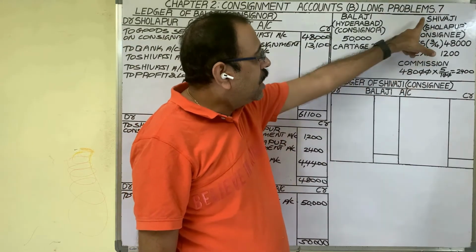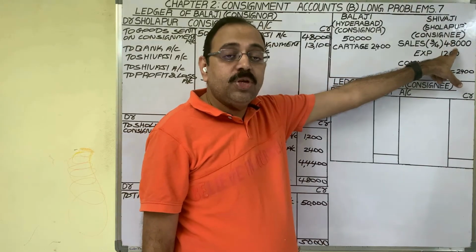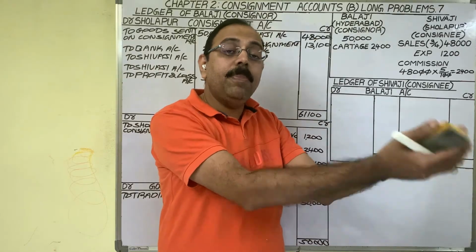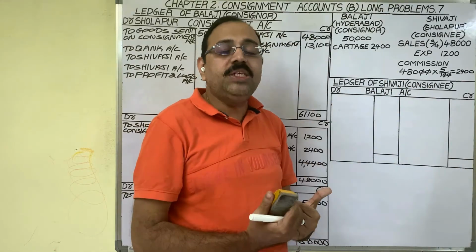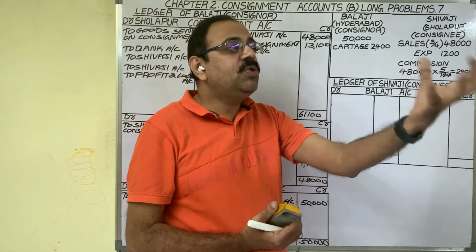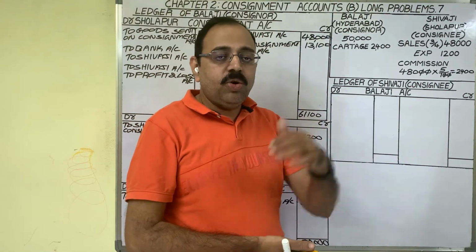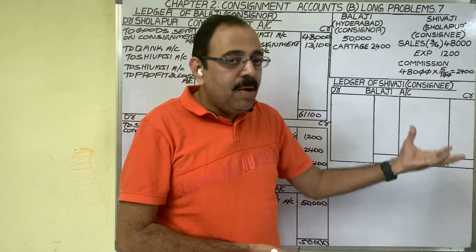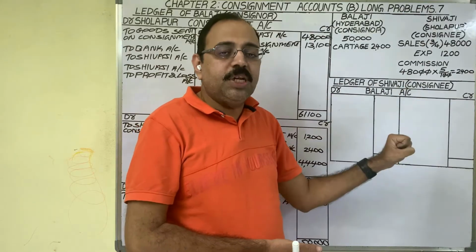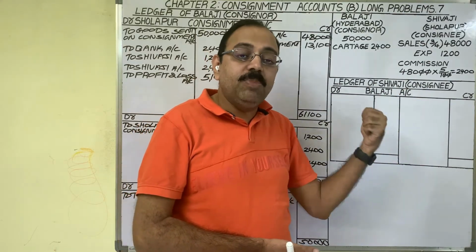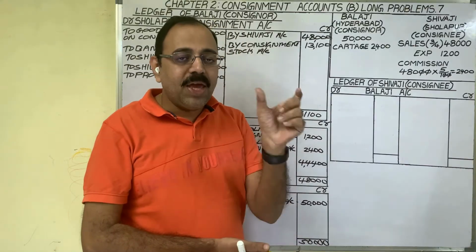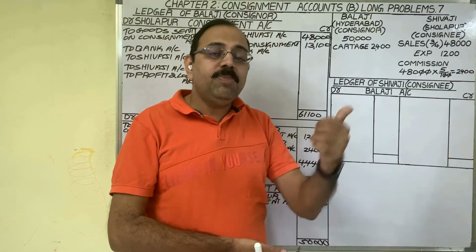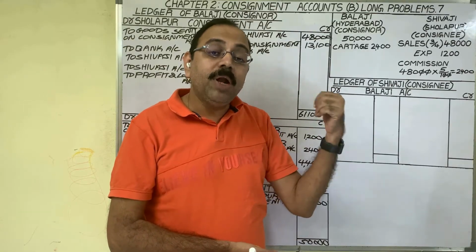Then third one is consignee sold the goods for 48,000 rupees. Assume I am Shivaji. I sold goods. Customer may pay money or he may issue a check. Our assumption is we receive all incomes through checks. So when check comes from customer, I deposit this check in my bank. My banker receives the money from customer's bank. So my banker is becoming a receiver. Bank account is a personal account. Personal account rule, debit the receiver, credit the giver. As my banker is a receiver, we should debit bank account.